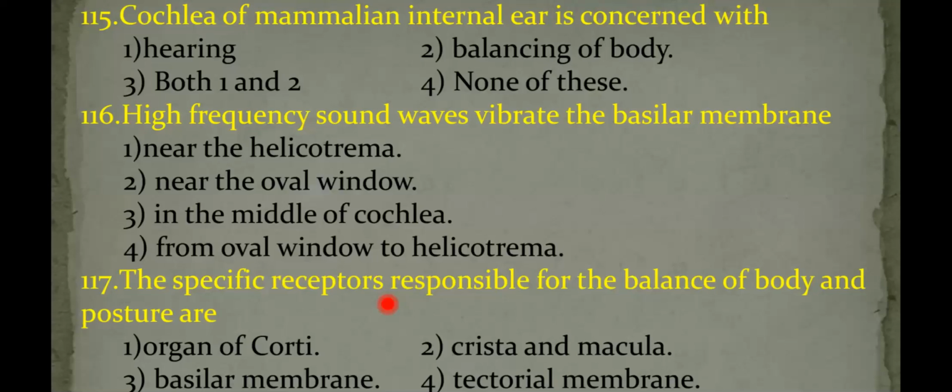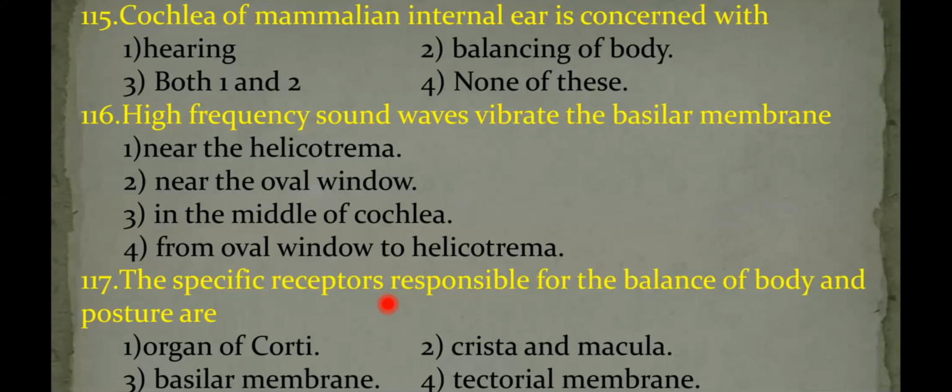occur in the basilar membrane. So here high frequency sound waves vibrate the basilar membrane. High frequency sound vibrations vibrate the basilar membrane near the helicotrema. What is helicotrema? It is a narrow canal between the scala vestibuli and scala tympani. So first vibrations enter the scala vestibuli, then they pass to the scala media.